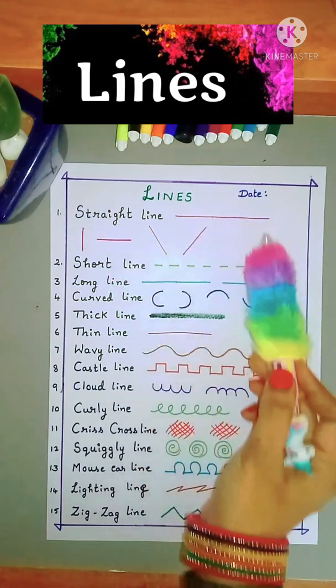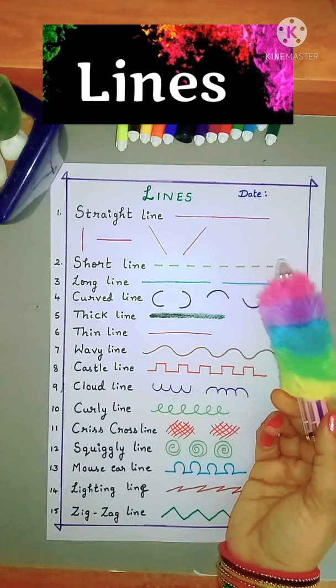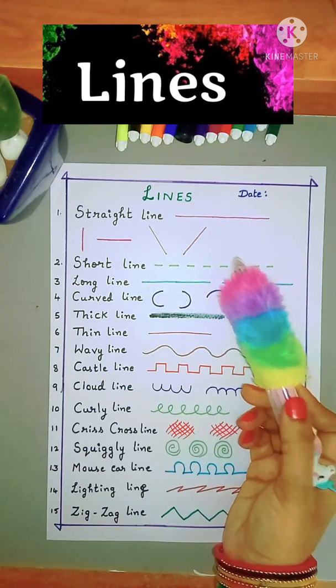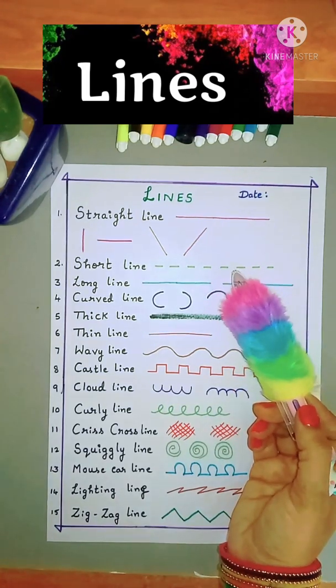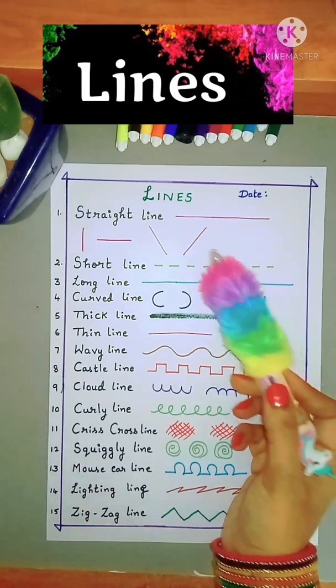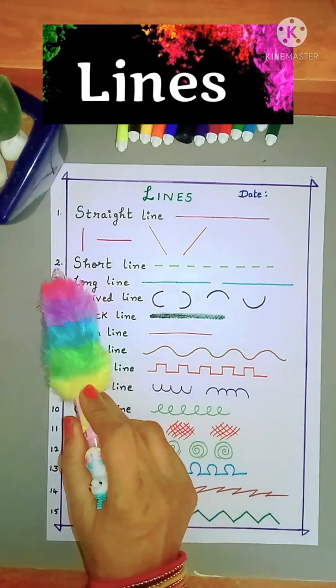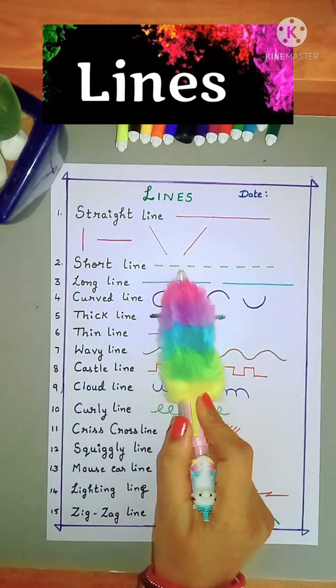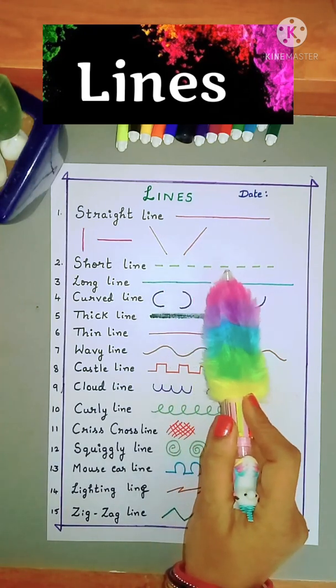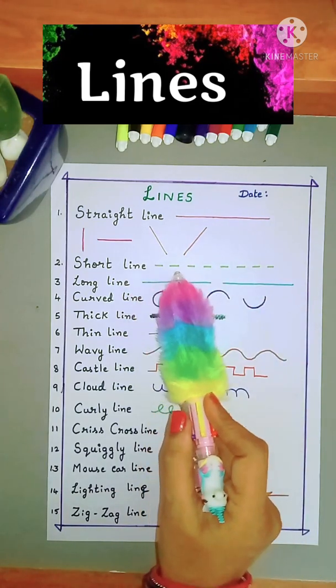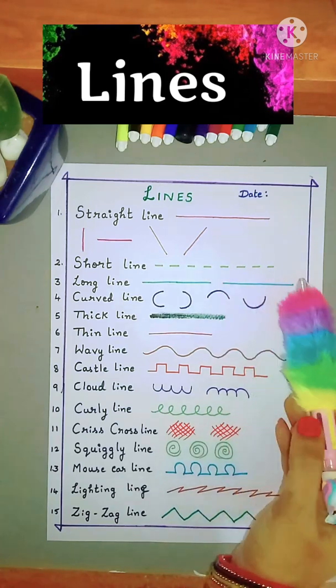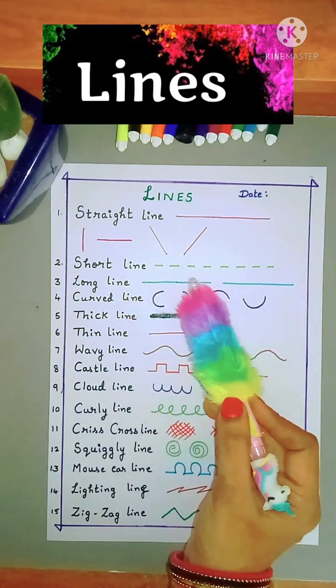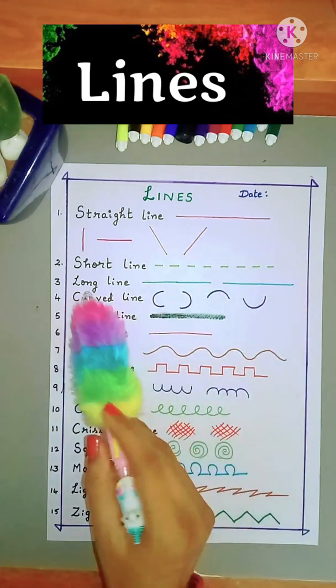Straight lines are used to draw houses, buildings, whatever. The main drawing is done by lines. Short lines, these are the short horizontal lines. We use this to make water or some small patterns.